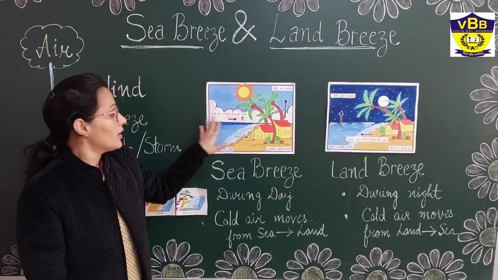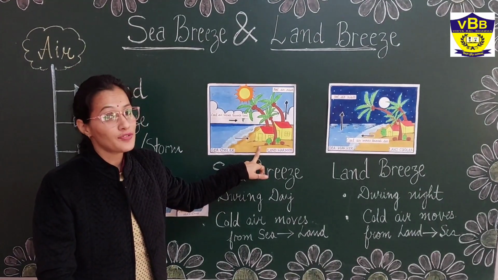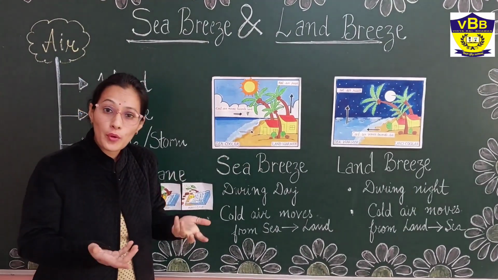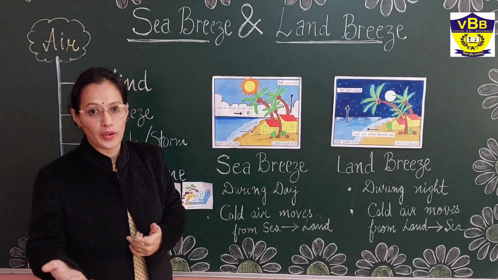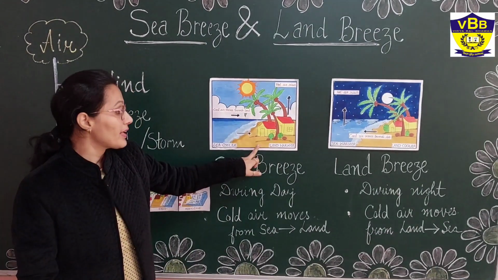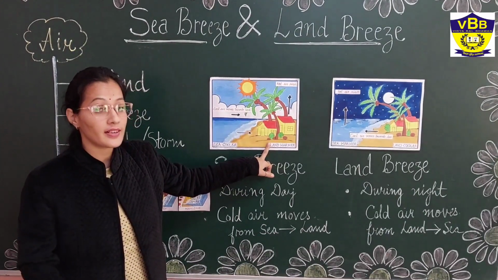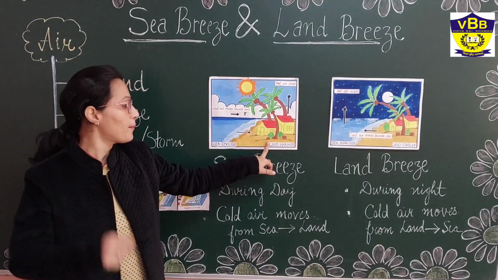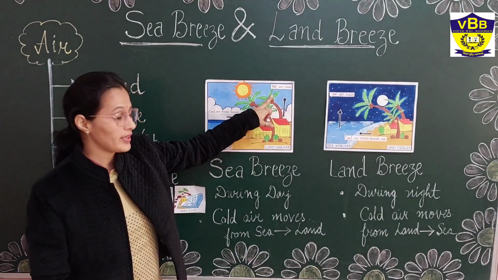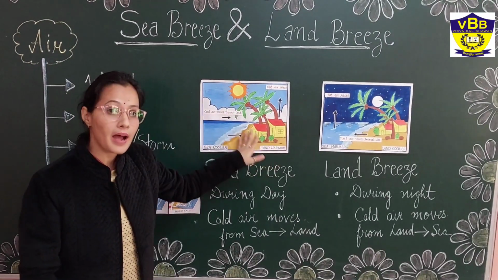During daytime, you can see the land gets heated up quickly because, as we know, the property of land or soil is that it gets heated up quickly and it gets cooled down quickly. So during daytime when the sun is at the peak point, land gets heated up quickly. So the hot air, as we know, always moves upward. The hot air above the land moves in the upward direction. It rises up in the atmosphere. And now here the space becomes empty.